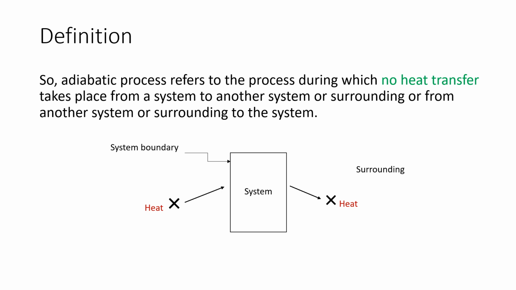Now, what is the definition of adiabatic? As we can see in the figure, an adiabatic process is a process where no heat transfer takes place from surrounding to system or from system to surrounding. When no heat transfer can take place from a system to the surrounding or from the surrounding to the system, such a system is referred to as an adiabatic system, or the process is named an adiabatic process.